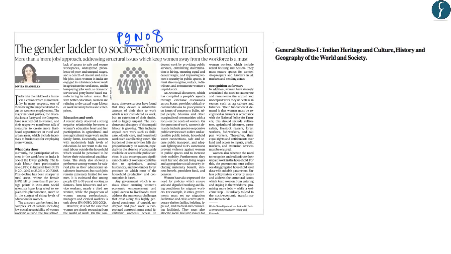Now in this article on page number 8, the author has suggested that rather than creating more jobs for women, the focus should be to address the structural issues which prevent women from taking up work. So this will be a part of General Studies paper 1 under the topic Society and the subtopic Social Empowerment. So in this article, let us try to understand what are the factors or the reasons which are preventing women from taking up the work. Further, we will look at the problem or the issue of unpaid work or the care economy. And finally, we will look at the suggestions which have been provided by the author in this regard.